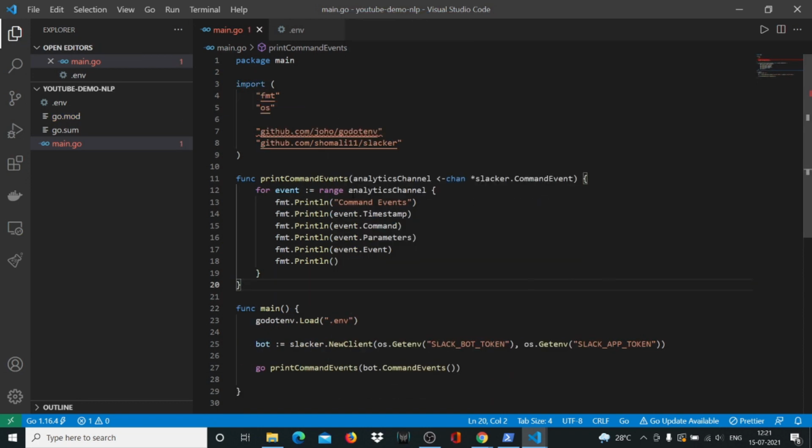So our printCommandEvents function is ready.